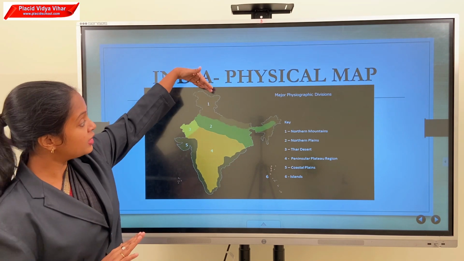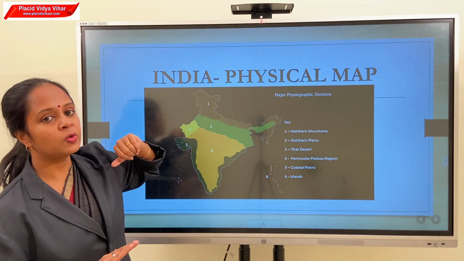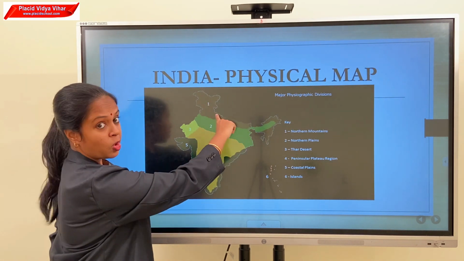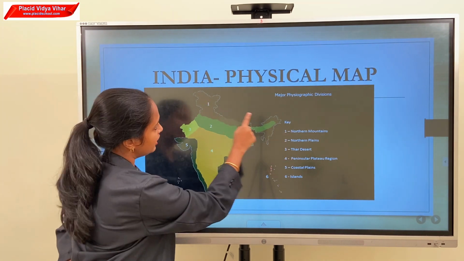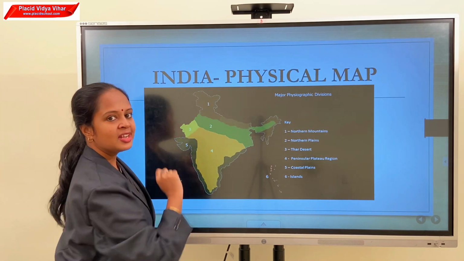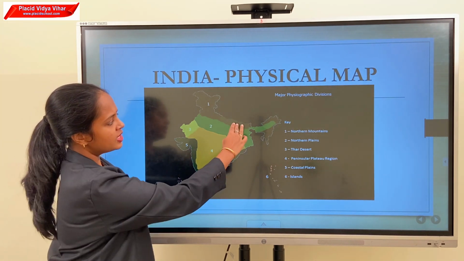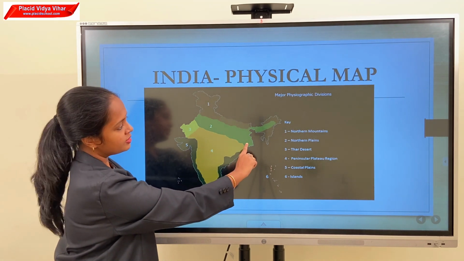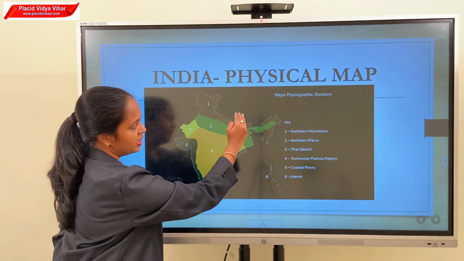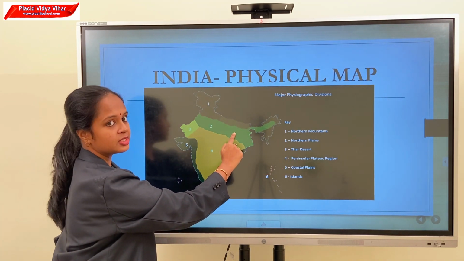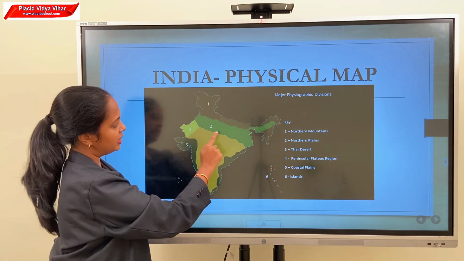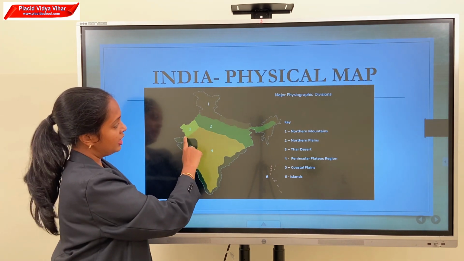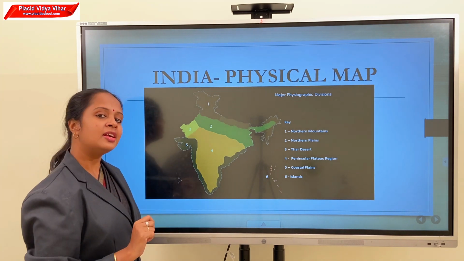I told you, in the northernmost region we have mountains. This brown colored region is the northern mountains. Just below the northern mountains, these dark green areas are the northern plains. And this light yellow region is the desert region.